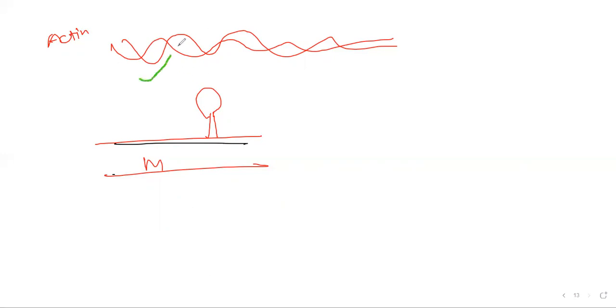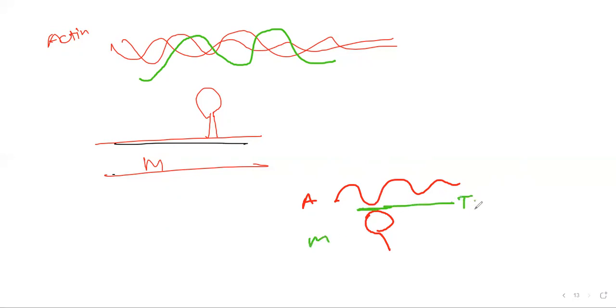What is the function of this tropomyosin? The tropomyosin blocks the interaction point between the actin and myosin. Suppose this is our myosin and this is our actin and this is our myosin here. What tropomyosin does is block the point of interaction between actin and myosin. And on the tropomyosin there is a molecule called troponin.